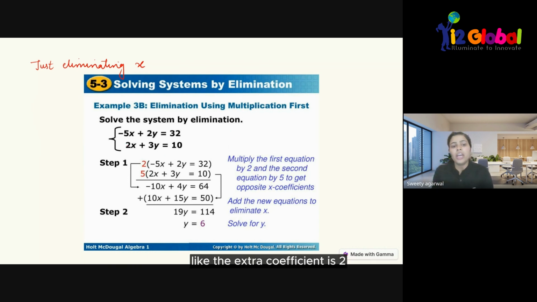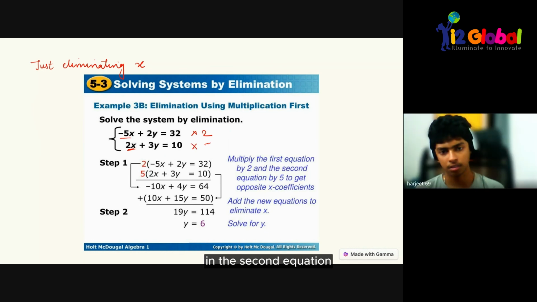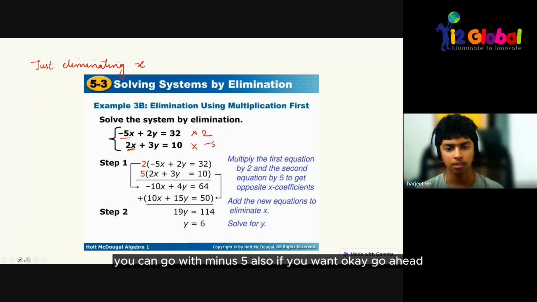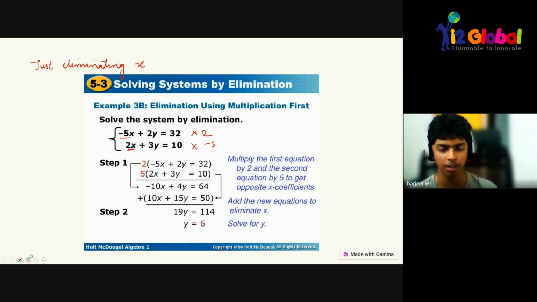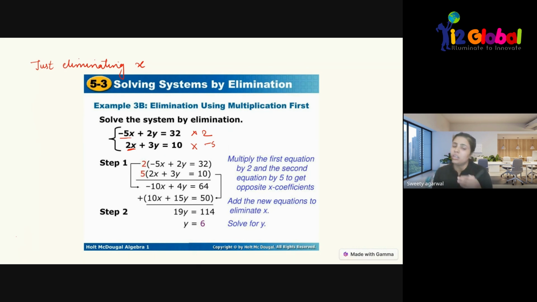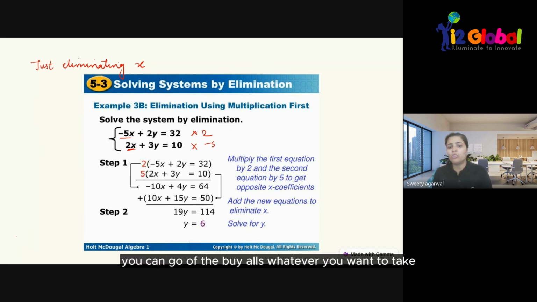Like the x coefficient is 2, we will multiply this 2 in this equation. And we will multiply the coefficient of this in the second equation. Not with minus 5, only with the 5. Or you can go with minus 5 also if you want. Can we do the same for y also? Yeah, we can go for y also. No problem with that. Whatever you want to take, you can take.